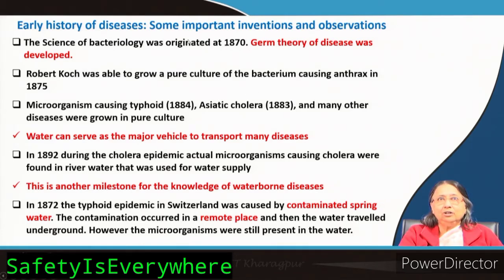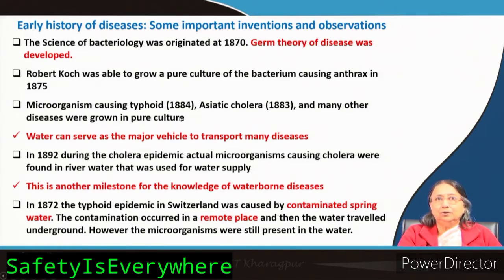The science of bacteriology originated around 1870, and the germ theory of disease was developed. The famous person Robert Koch was able to grow a pure culture of the bacterium causing anthrax in 1875, then the microorganism causing typhoid in 1884, Asiatic cholera in 1883, and many other diseases were grown in pure culture.